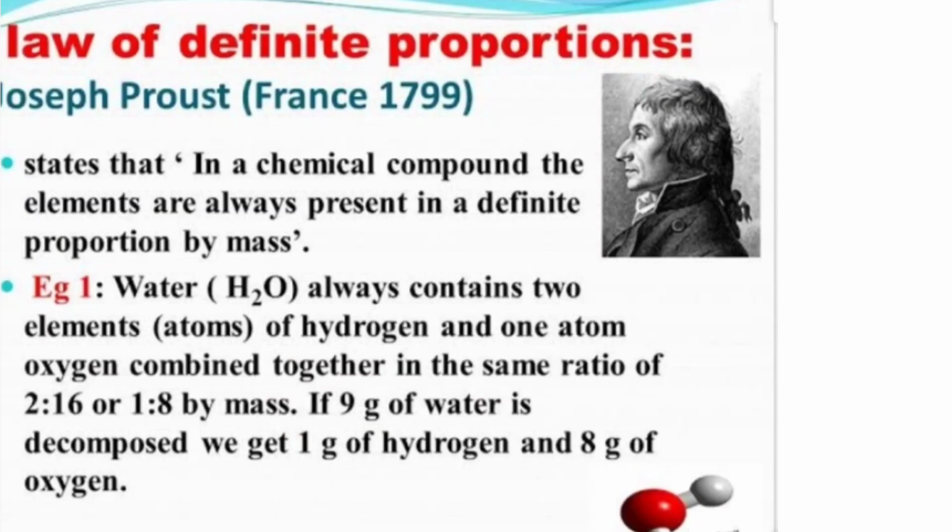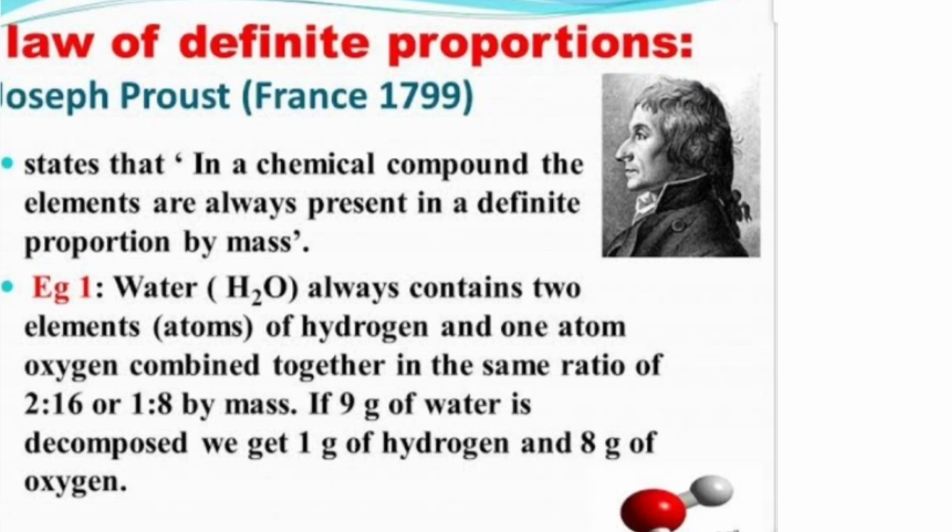One more example: water always contains two atoms of hydrogen and one atom of oxygen combined together in the same ratio of 2 to 16, or 1 to 8 by mass. If 9 grams of water is decomposed, we get 1 gram of hydrogen and 8 grams of oxygen. So this is known as the law of definite proportions.